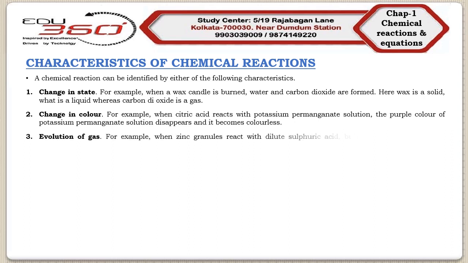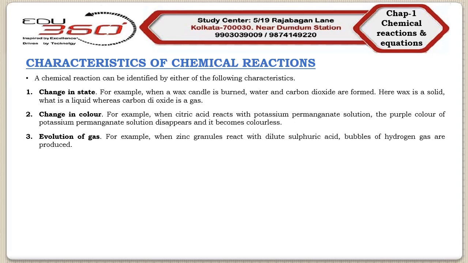Next, our third characteristic, which is the evolution of a gas. Remember, some chemical reactions are characterized by the evolution of a gas. For example, when zinc granules react with dilute sulfuric acid, bubbles of hydrogen gas are formed.